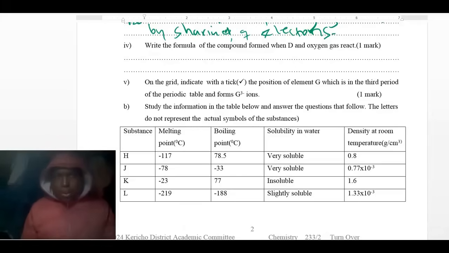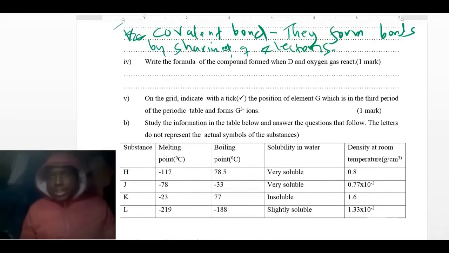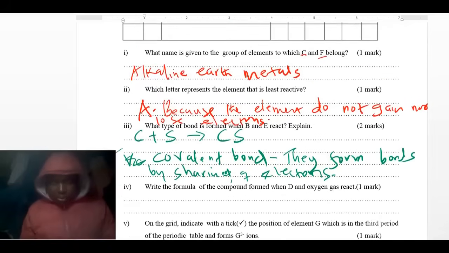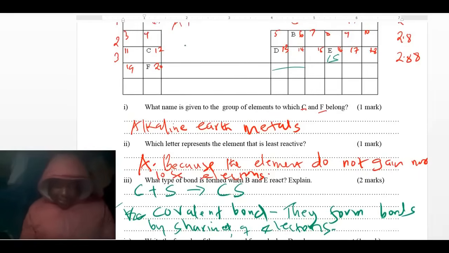Write the formula for the compound formed when D and oxygen react. So you go back to D, you check which one is D. Let us go back to the table. D is number 13, and that number 13 is aluminium. So aluminium, when it reacts with oxygen, they form aluminium oxide. Aluminium has got a valence of 3, oxygen has got a valence of 2. So they interchange, so they will form aluminium oxide.